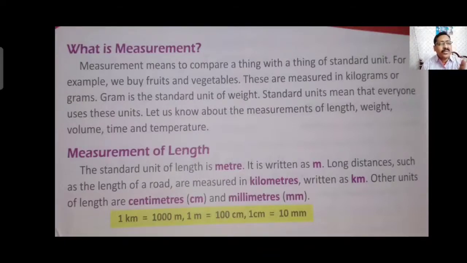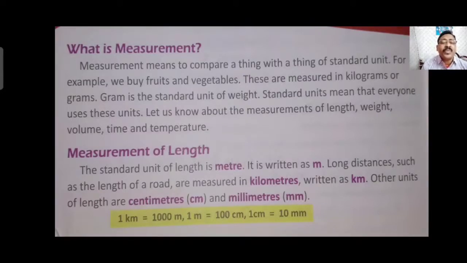For smaller lengths, we measure in centimeter. We generally use a centimeter scale in our compass box. And if we want to measure a long distance from one village to another village, one city to another city, we generally use kilometer. Kilometer is the bigger unit to measure a long distance.